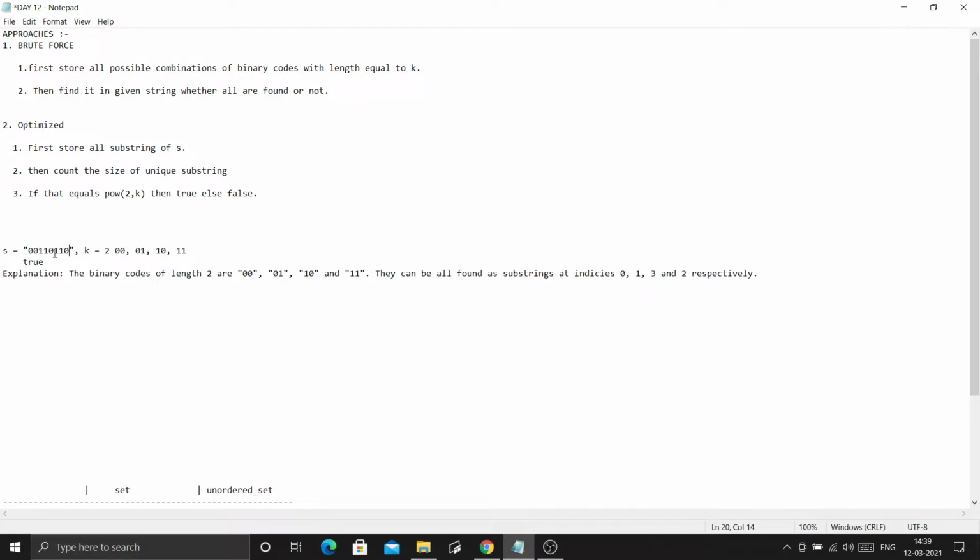Let's see here. 00 is here. 01 is also here. That's true. 10 is here. That's true. And 11 is also there. So all the possible binary codes with length k are in this string s. So our answer would be true in that case.